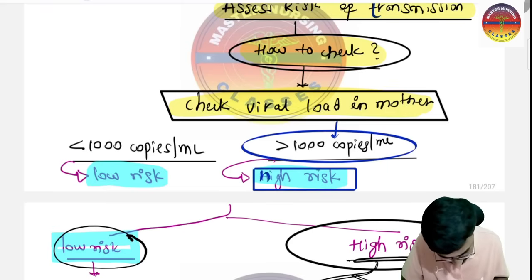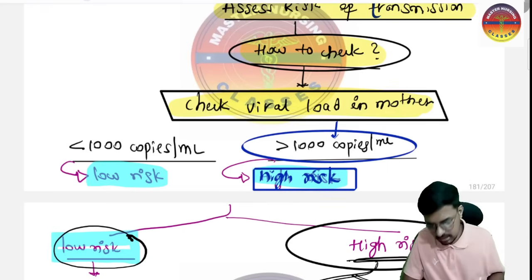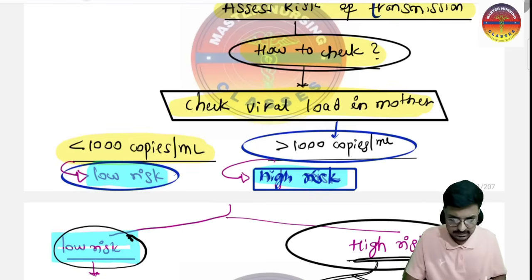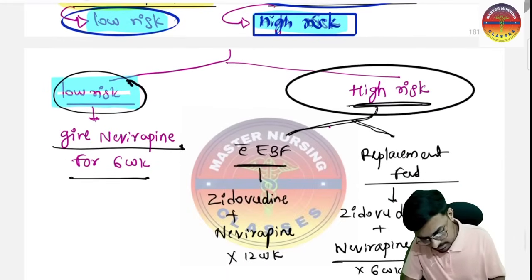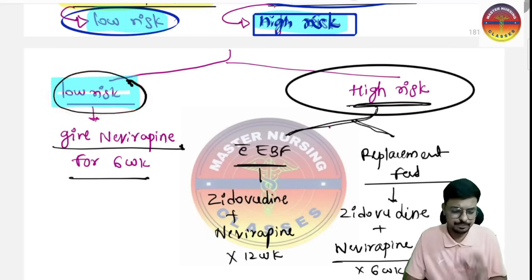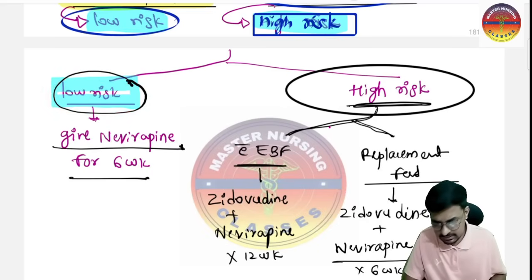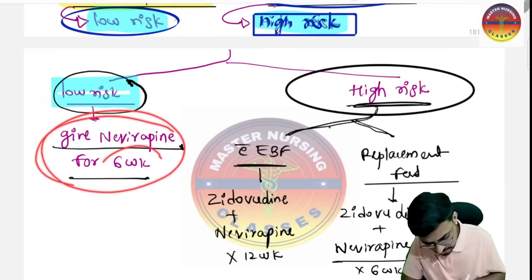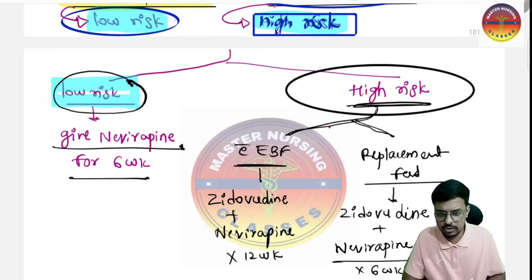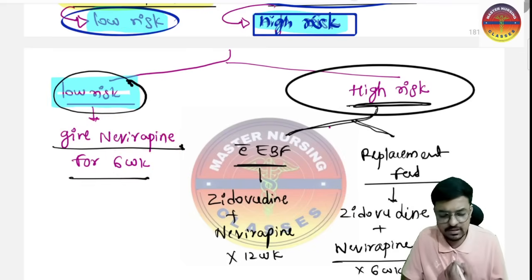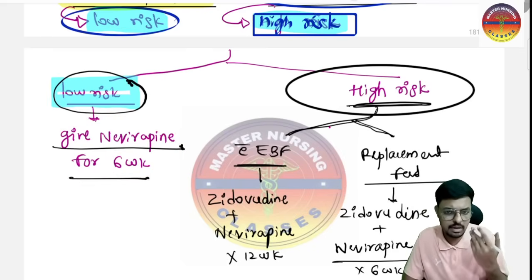Okay, if in case less than 1000 copies is there for 1 ml of the blood, this is considered as the low risk. So if the mother's viral load is less, means less than 1000, that is called as the low risk. So here only give the nevirapine for the duration of 6 weeks. Only the nevirapine for the duration of the 6 weeks.